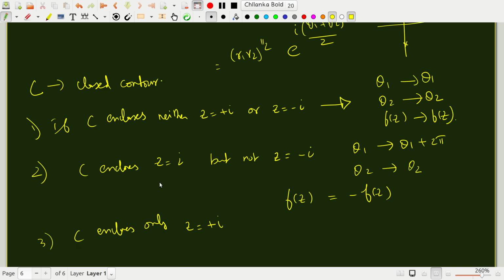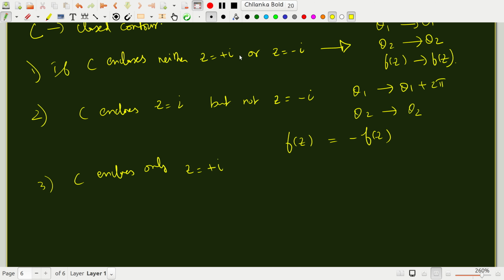So here, when C is enclosing the top branch point and not the bottom one, C encloses only z equal to i. The other way around, if C encloses z equal to minus i, not z equal to i, then theta 1 will remain theta 1, theta 2 will become theta 2 plus 2 pi.